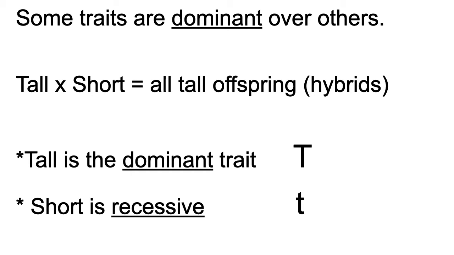So some traits are going to be dominant over others, right? So we can look at tall crossed with short, and then we'll have all tall offspring. So these are going to be hybrids. In this case, tall is going to be the dominant trait, so a capital T, and short is going to be the recessive trait, and this will be symbolized by a lowercase t.